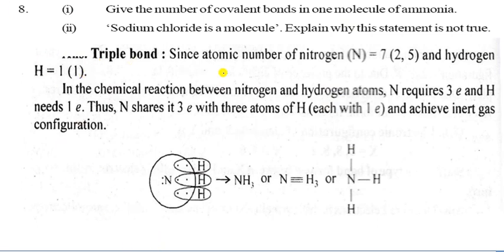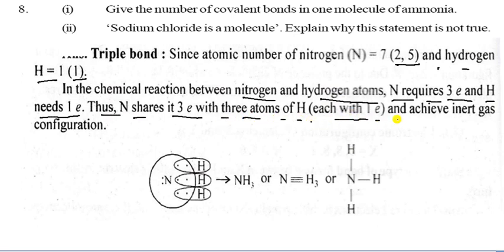In the case of the triple bond, nitrogen has atomic number 7 and electronic configuration 2, 5, and hydrogen has 1 electron, so its electronic configuration is only 1. In the chemical reaction between nitrogen and hydrogen atoms, nitrogen requires 3 electrons and hydrogen needs only 1 electron. Thus, nitrogen shares its 3 electrons with 3 atoms of hydrogen, each with 1 electron, and achieves inert gas configuration.